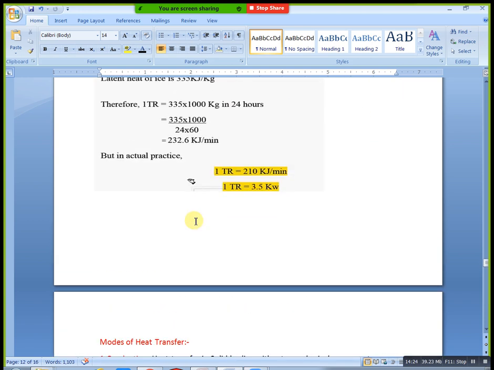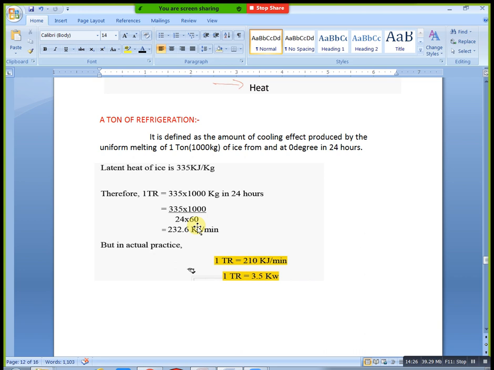Next you will consider modes of heat transfer. That is also important. We have different types of heat transfer, totally 3 types. What are they? Anybody tell me, how many modes of heat transfer are there? Conduction, convection, next radiation, right? Yeah, right. Now tell me, what is conduction?